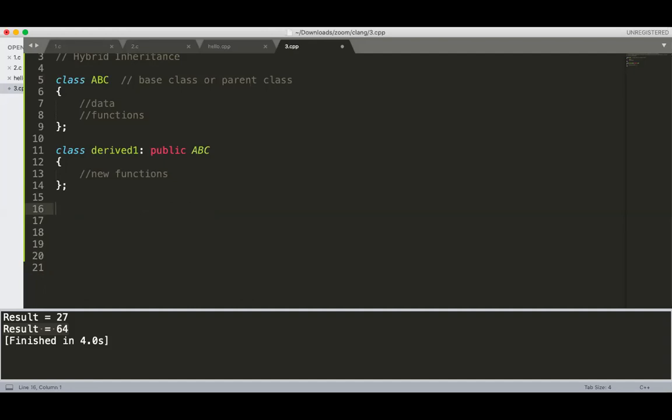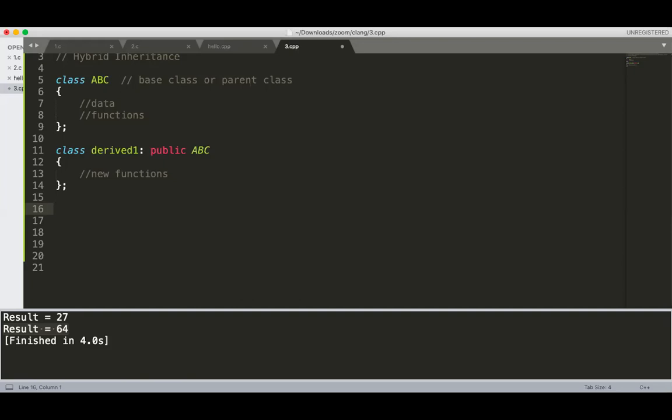Derived one, if you write it like this, will have the ABC functions ready-made, inherited into your derived one class, plus new functions and new implementations. So if you write class derived one, that can be called single inheritance or hierarchy.